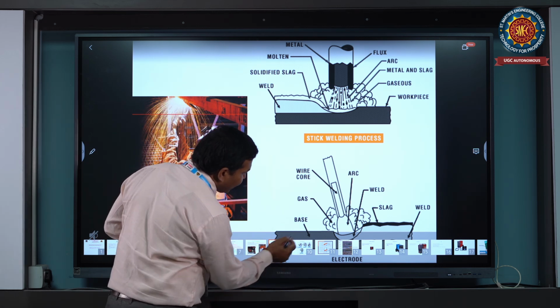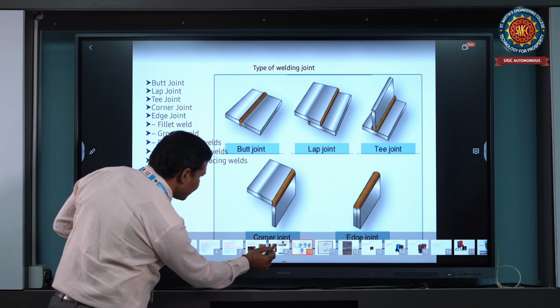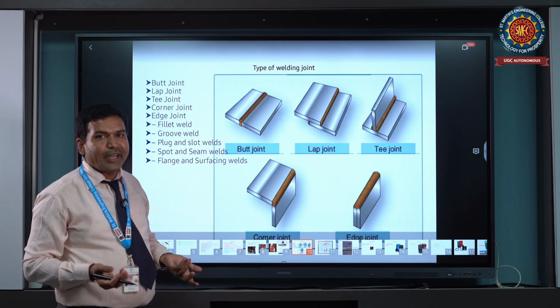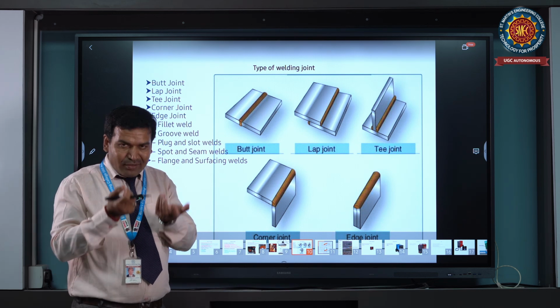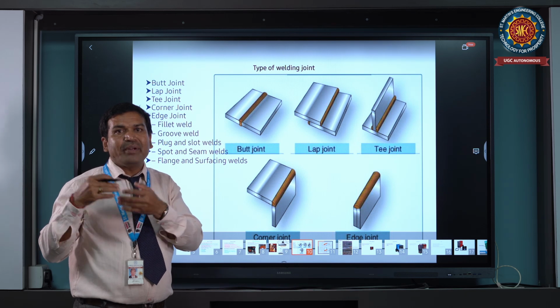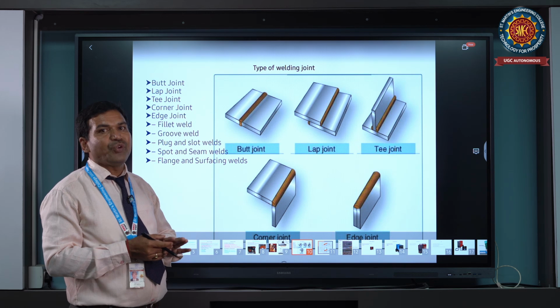And you can see here, these are different joining processes. See here, these are different types of welding joints. Depending on the joining needed, the shape and size will be different, and wherever it is used, you can use different welding joints.